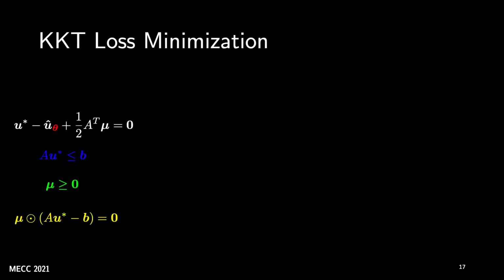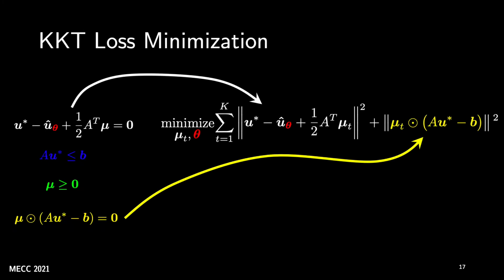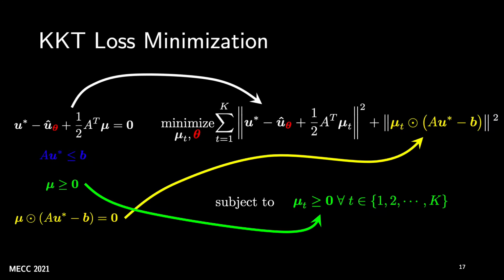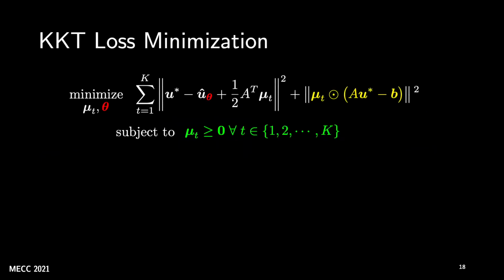So using these conditions, we now search for Lagrange multipliers at all time steps and the parameter theta that minimize the sum of the stationarity loss and the complementary slackness loss over all time steps. Additionally, we constrain the Lagrange multipliers to be non-negative to respect the dual feasibility of the forward problem. So this is the KKT loss minimization problem.